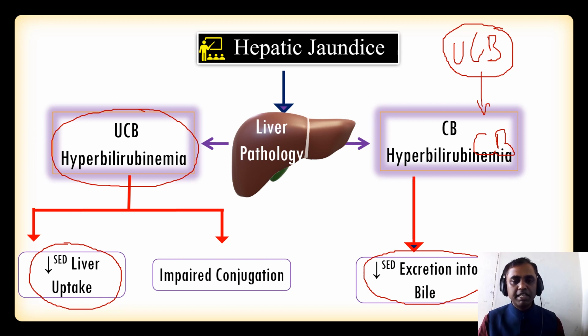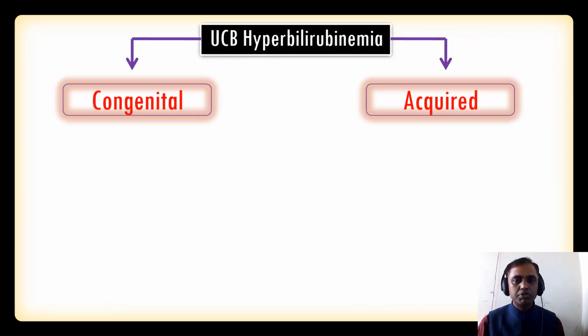Here the liver is normally changing the unconjugated bilirubin into the conjugated bilirubin, but there is a problem in the biliary system. So that biliary system can make more conjugated bilirubin back into the liver, as well as into the serum, so that produces the conjugated hyperbilirubinemia. So this is very important to study, about when the unconjugated bilirubin and conjugated bilirubin increase, in order to diagnose the patient. So now study unconjugated bilirubin, when it is produced in liver pathology.